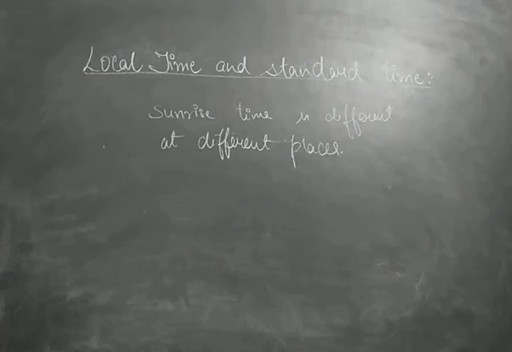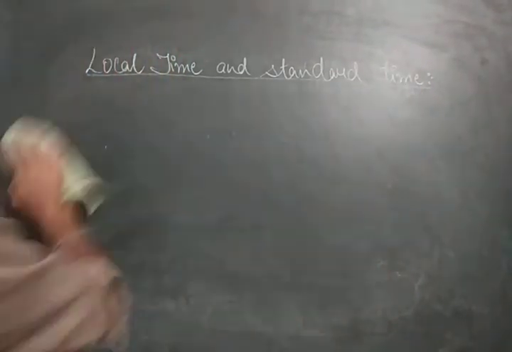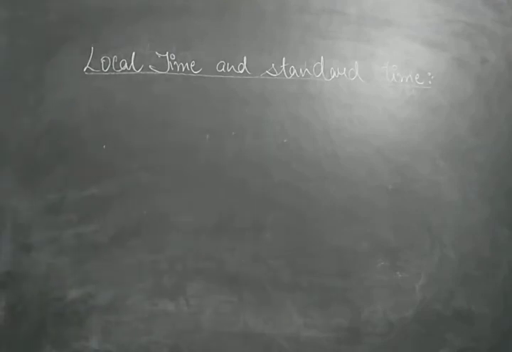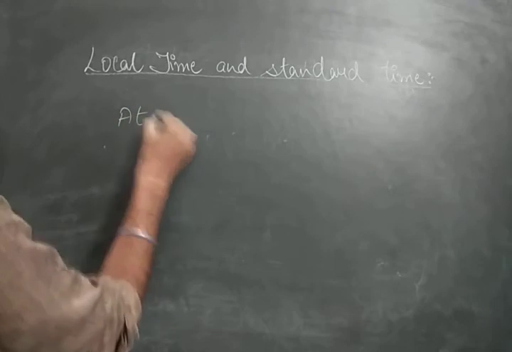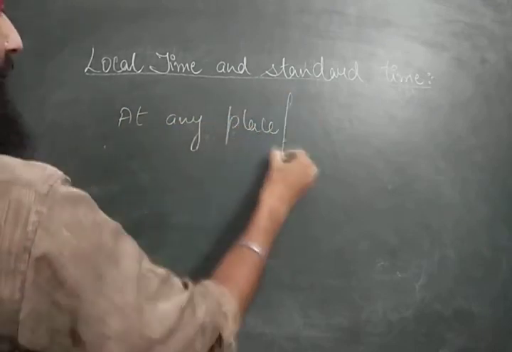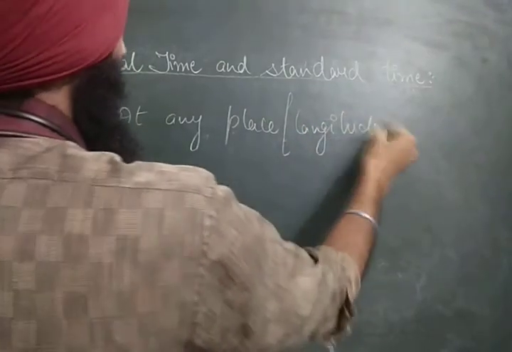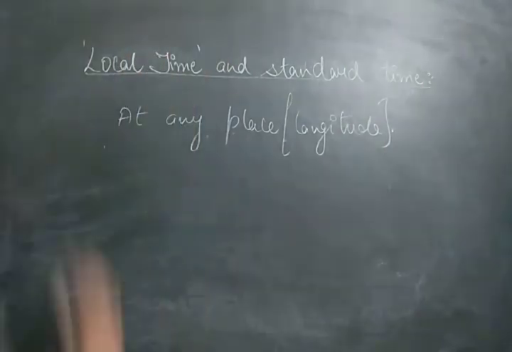Now, when we talk about different places, different times, let us see how we are going to know the local time at any place. If you are at any place, which you can call a longitude, how would you come to know about the local time?